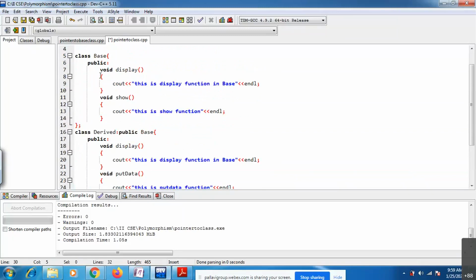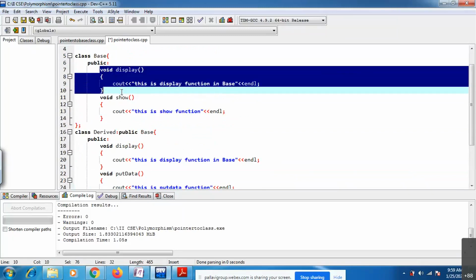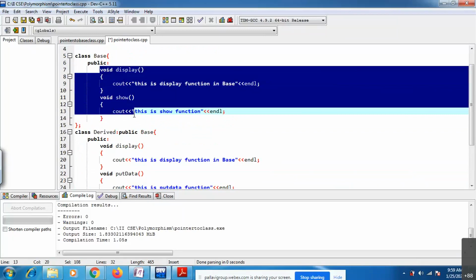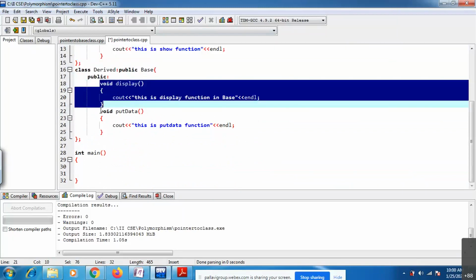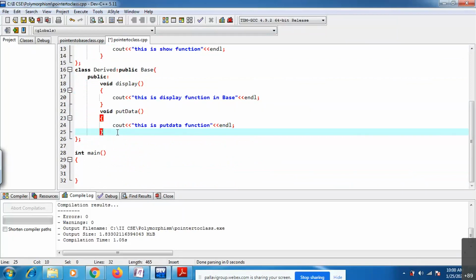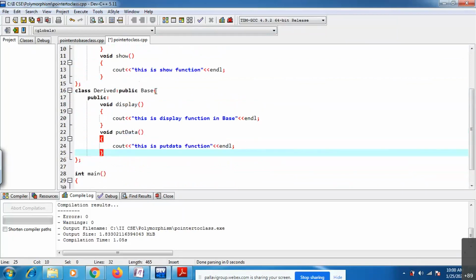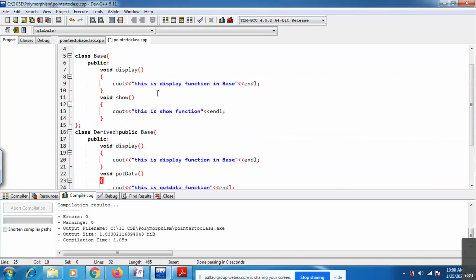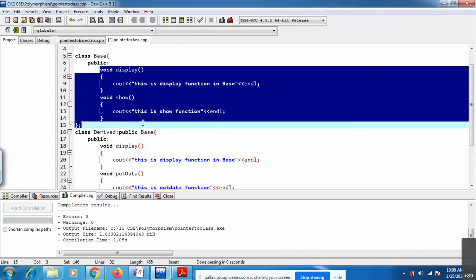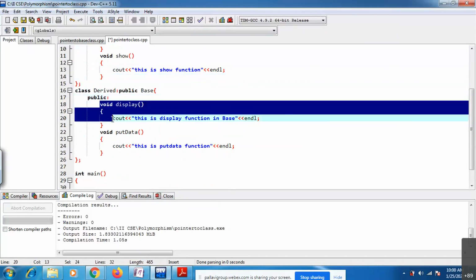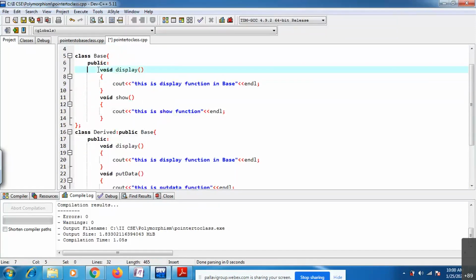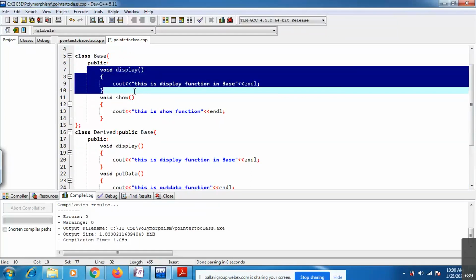Now tell me, you have two members inside the base class: void display and void show. In the derived class, you are deriving that base class, and you have a display function and a put data function. Since you are deriving, whatever members the base class has are by default visible inside this derived class as well, meaning the display function and show function.